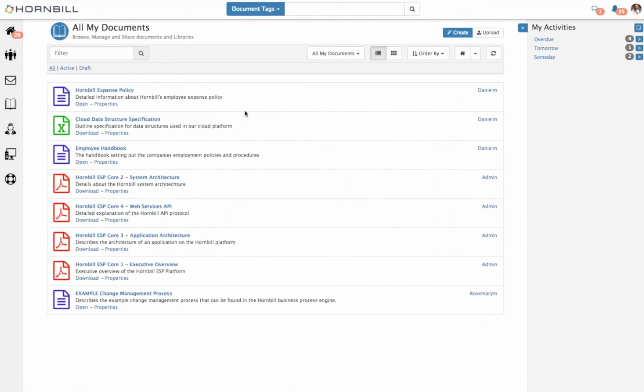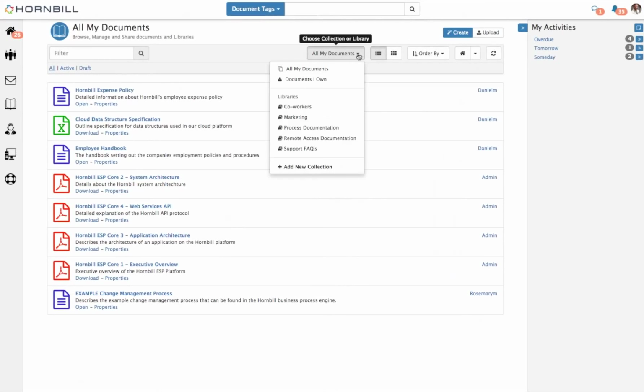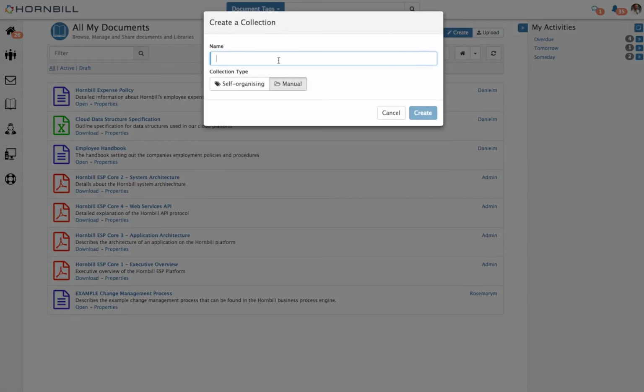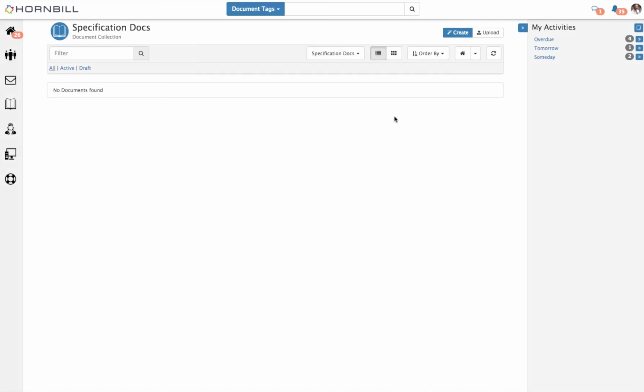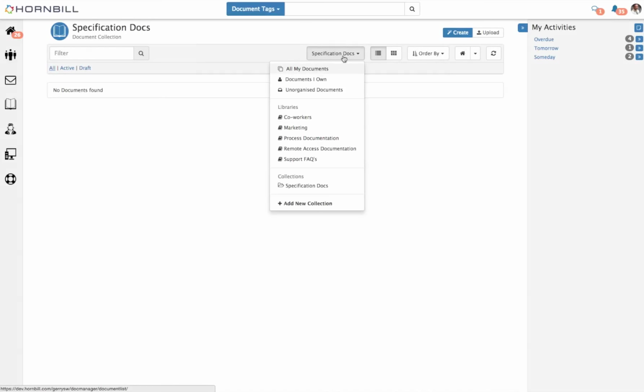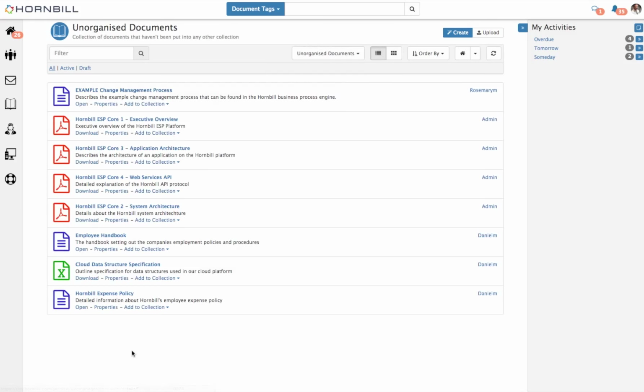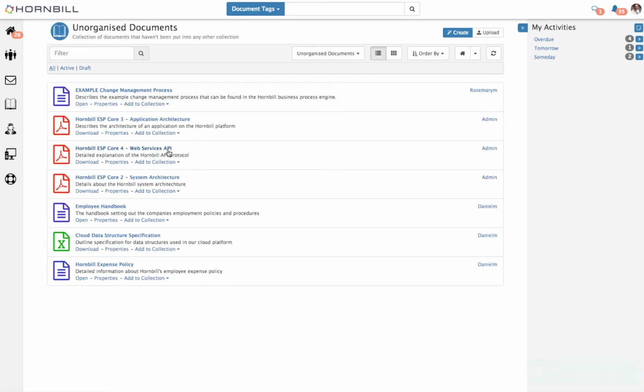So to organise my documents using manual collections, the first thing I'm going to do is create a new collection. The first collection I'd like to create is called Specification Docs. I create the collection. Now you will see in my drop-down menu I've now got this extra item called Unorganized Documents, and if I click there I can see all documents that exist that I have visibility of that are not in any collection, and I can simply start adding those documents to those collections as I require.